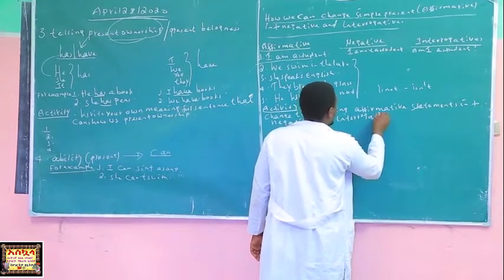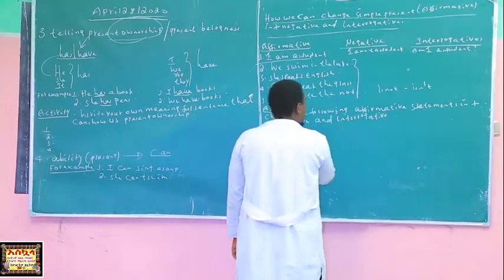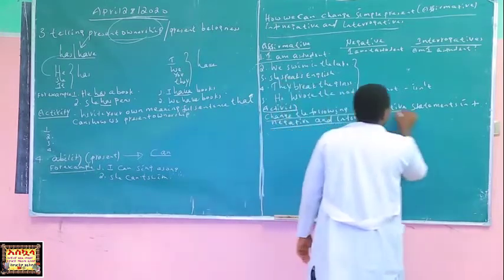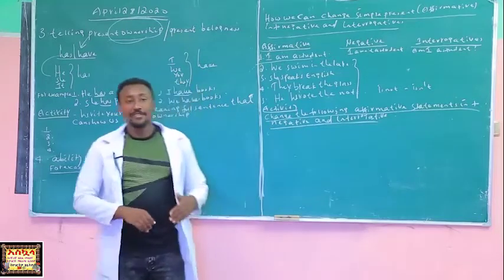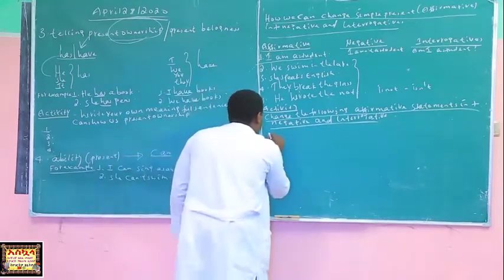It's not a big deal, by the way. It's not difficult, but try it. Try makes you perfect. Okay, affirmative.